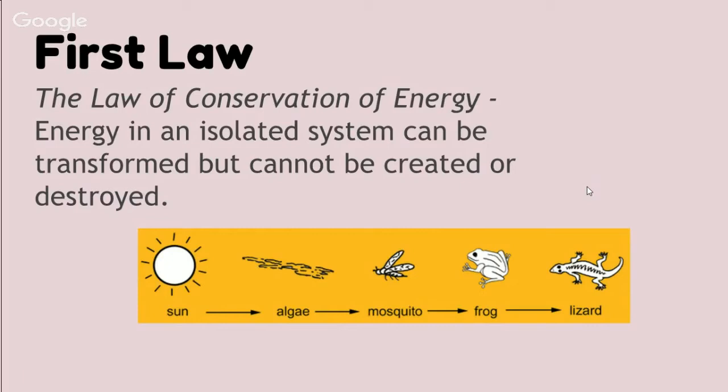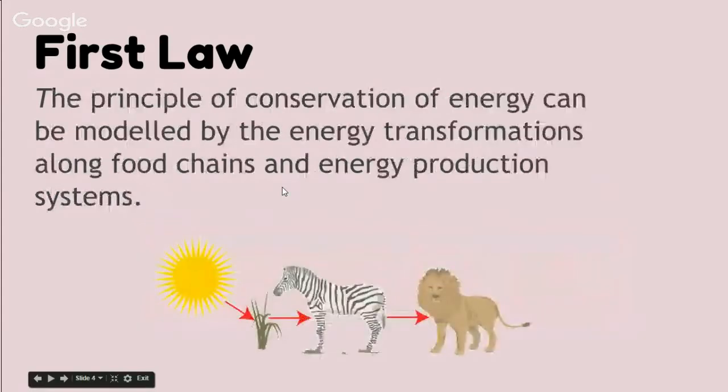As we go through a system, we see these conversions of energy, conversions of matter, but none of it's actually totally destroyed. Often we talk of loss of energy in a system. This is actually an energy transformation, not an energy disappearance, because we know that energy cannot be created or destroyed. All right, so the principle of conservation of energy can be modeled by the energy transformations along food chains and energy production systems. And we talked about that already just a little bit.